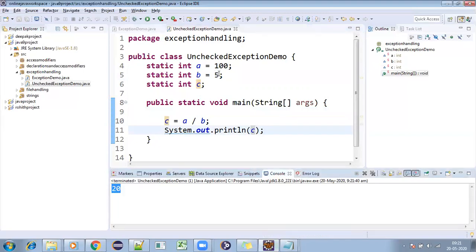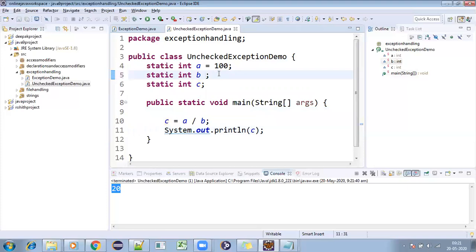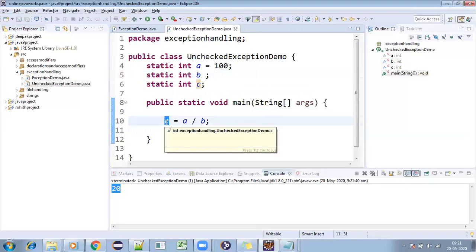Now, whenever I'm not giving anything here, what will be the value for c? 100 by b, and what is the b value? 0. So anything by 0 is what? Undefined, or infinity, we can say. We cannot define it. Here the compiler is not checking anything for me. The compiler is not throwing any exception, it is allowing you to do your programming.